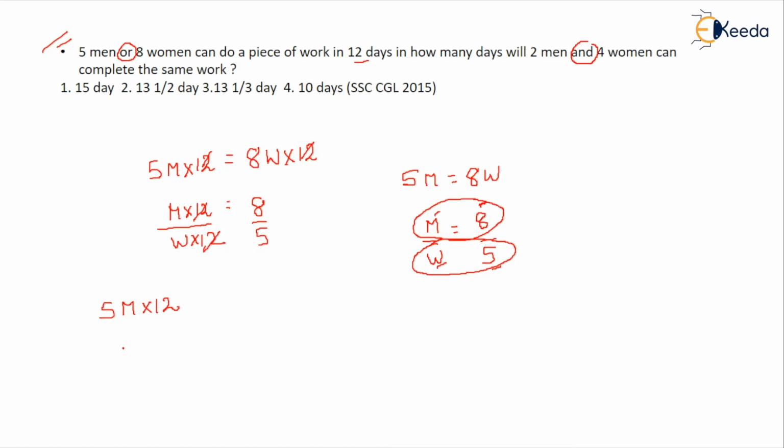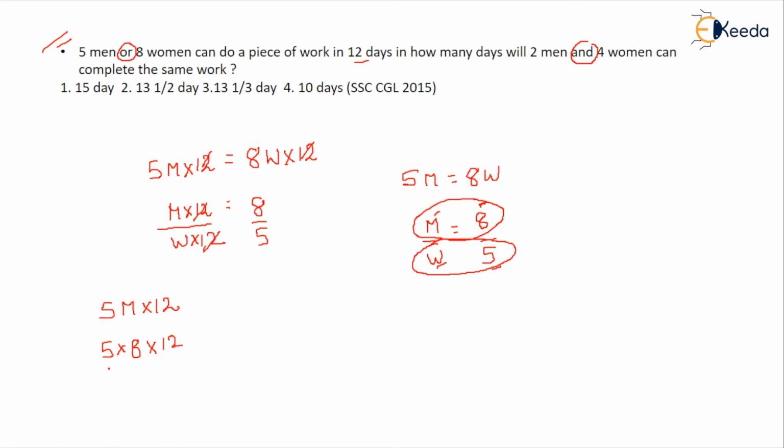So we can put these values and find the number of chairs that were made in 12 days. So 5 men, one man can make 8 chairs. So 5 into 8 into 12, because 5 men, one man can make 8 chairs. So 5 into 8 into 12, that is 12 days he took.